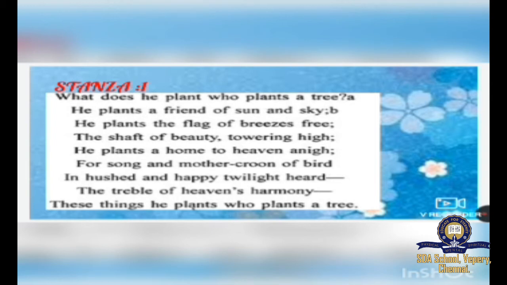The next line is, "He plants the flag of breezes free, the shaft of beauty towering high." The poet describes the tree as the shaft of beauty towering high. What does shaft mean? A shaft means a ray or a long narrow pole, a ray of light. When the sun gives us light, it has a ray, right? That's what shaft means. And what is the meaning of towering high? Towering high is standing tall.